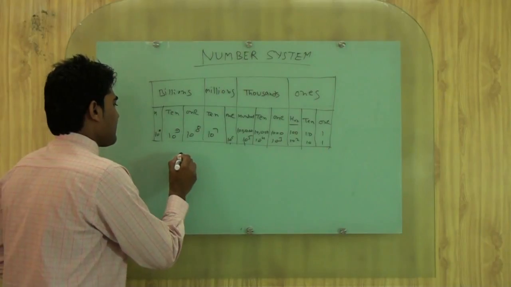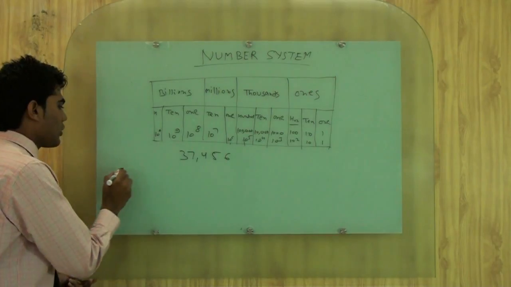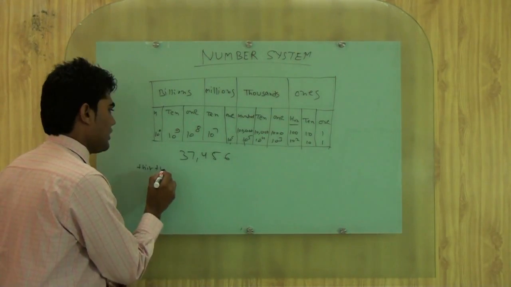Now if there is a number 37,456, according to the Hindu-Arabic system, how will we write it?